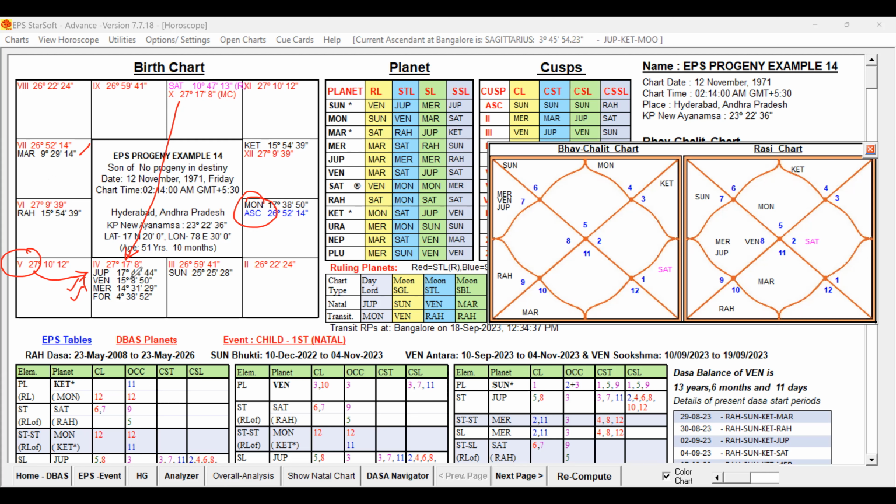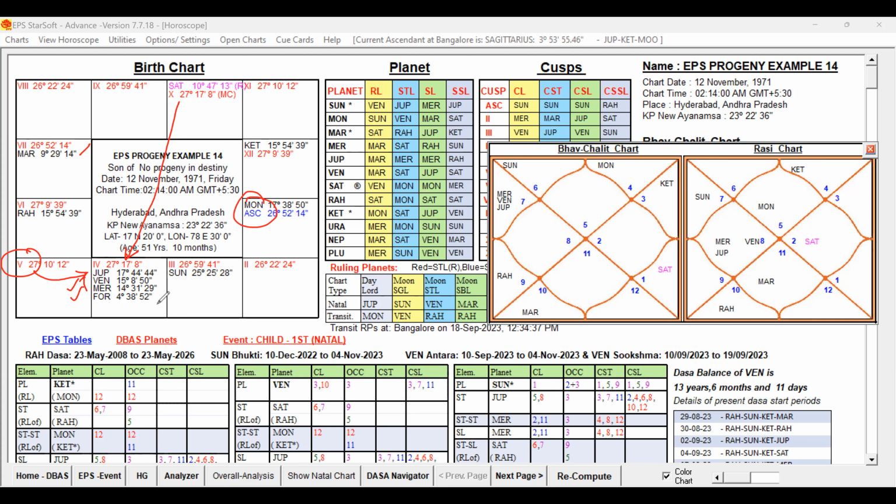Saturn is aspecting. So the Karaka planet, the obstacle causing planet Saturn, is aspecting, and being the sixth lord, it is indicating some weakness. And also this planet is the eighth lord. So in the self-signification of CL and OCC, some weakness is indicated. And the Karaka planet, the obstacle causing planet, is present, and the 10th lord also is present. Some weakness is indicated, that too in the sign of Scorpio. That Scorpio planet is in the sixth house. Some weaknesses are present, but not detrimental on their own. That we have to keep in mind.